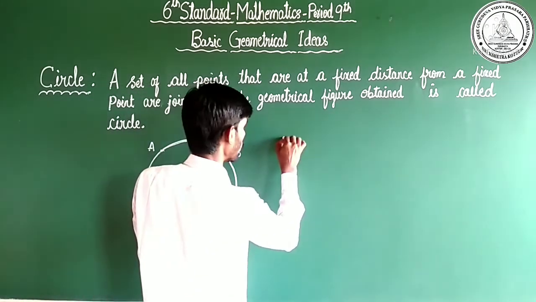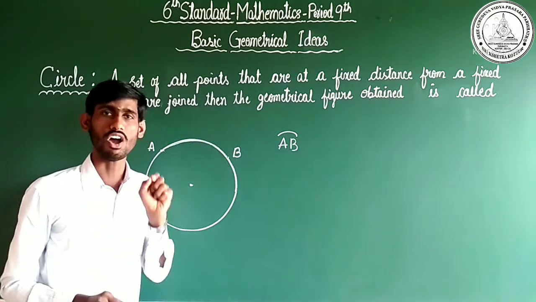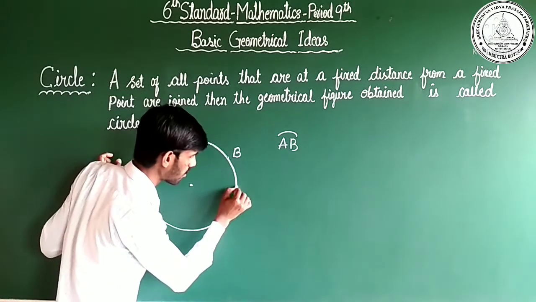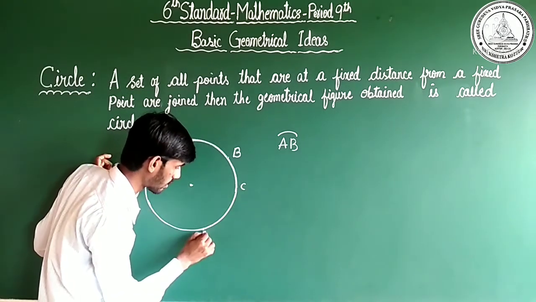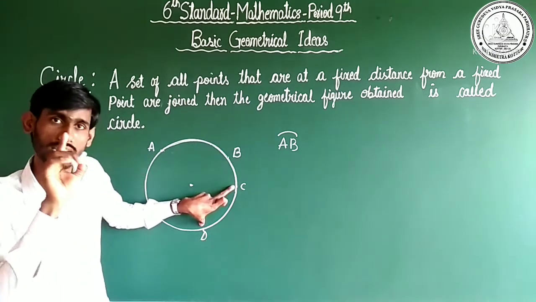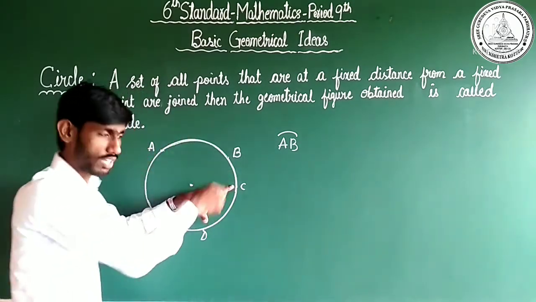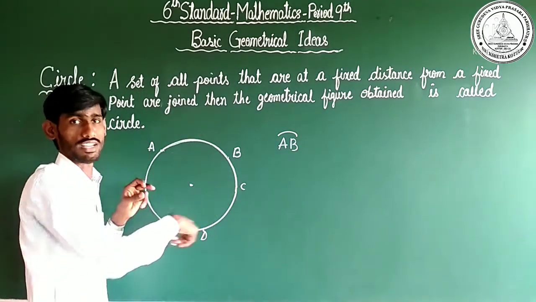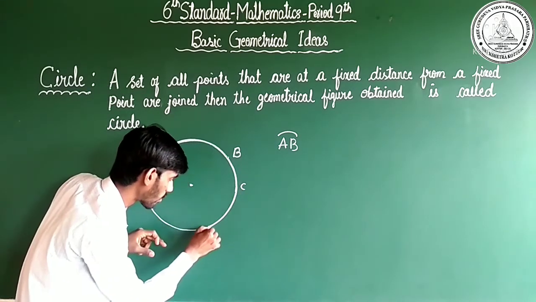Arc can be represented like this. This is the representation of arc. For example, from here to here, you may imagine C and D. So CD represents an arc. Arc is nothing but a portion of the circumference, from here to here.